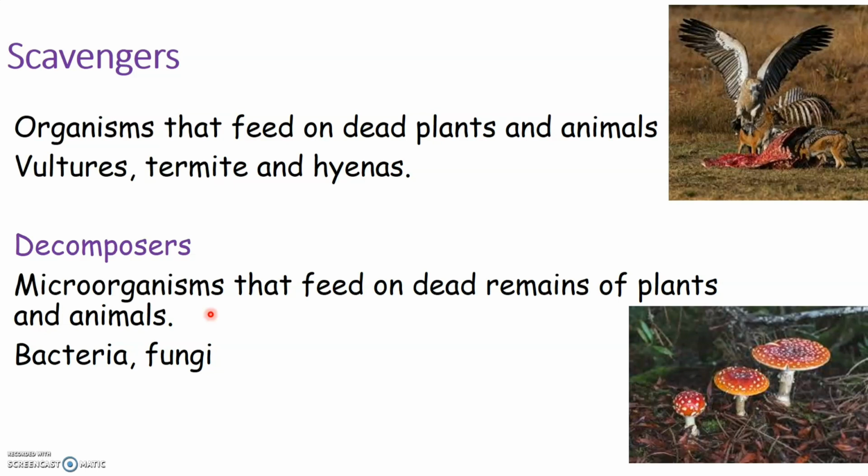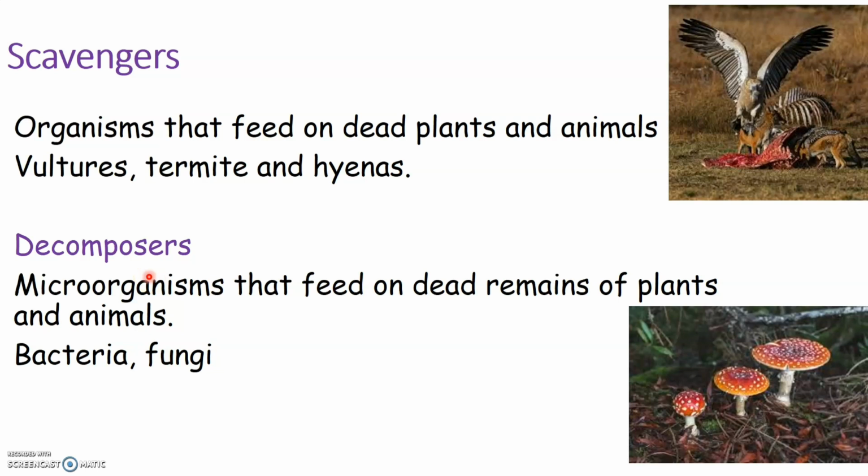Now these decomposers will break down the nutrients that are present in the body of dead plants and animals. Now these nutrients that are there in the dead bodies of plants and animals will be broken down by these decomposers into simpler units or into simple substances.